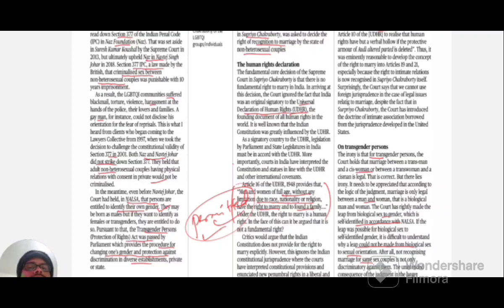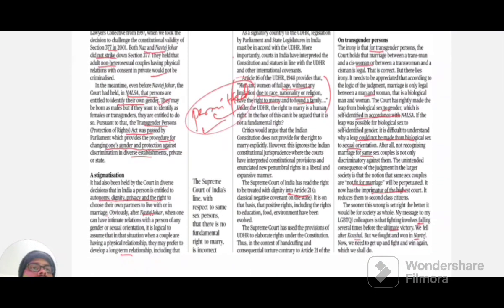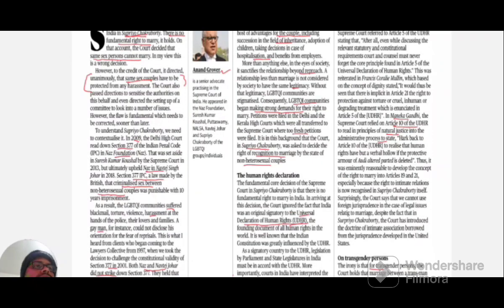Though it is not explicitly mentioned in the Constitution of India, the Supreme Court in various instances has opined that the right to marriage becomes implicit in Article 21, which speaks about the right to life and liberty. Also in various other cases, such as the Maneka Gandhi case, the Supreme Court has relied on the Universal Declaration of Human Rights and has referred to natural justice in the administrative process.